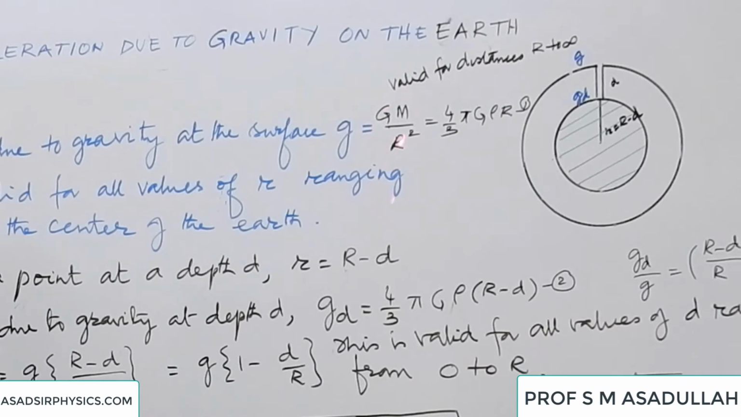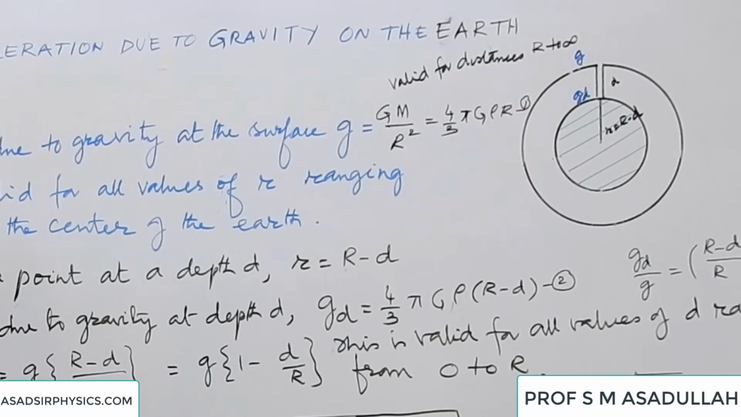This GM by r square is valid for all distances from r to infinity. That means for all the points outside the Earth. Starting from the surface to any point outside the Earth, this is valid, and in this case the mass of the Earth is constant. If you go deep into the Earth, the mass of the Earth is not constant. For example, if you are at a depth d, you can see that only this mass is effective. The mass of the shaded portion is effective, not the mass of the whole Earth. So here in this case the mass is variable, therefore this formula GM by r square cannot be used.